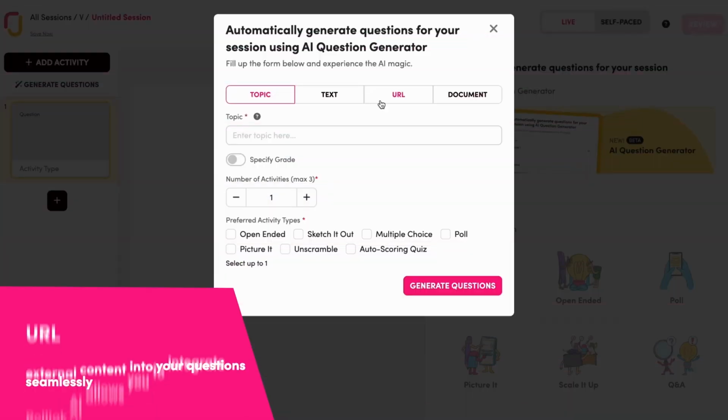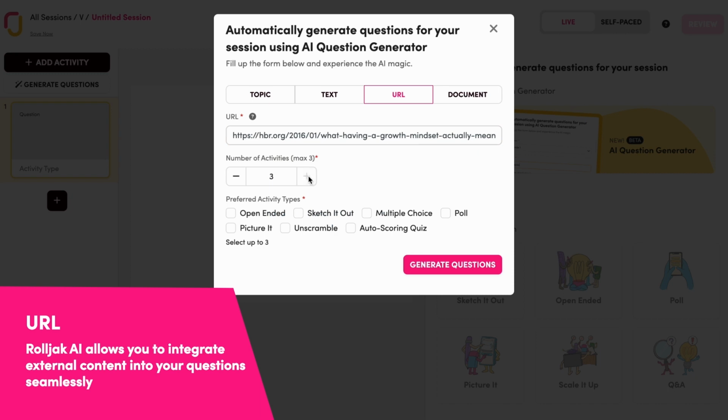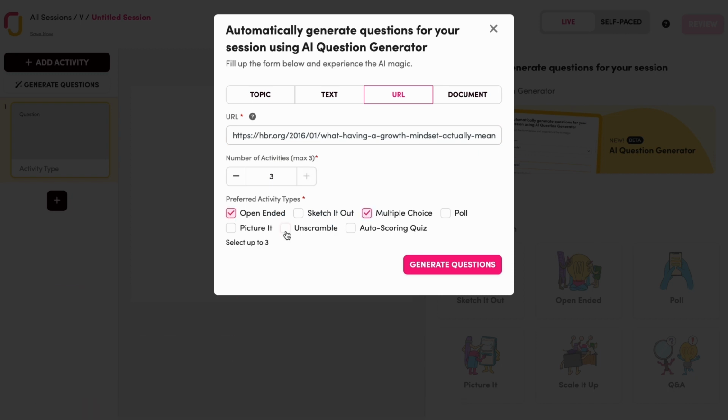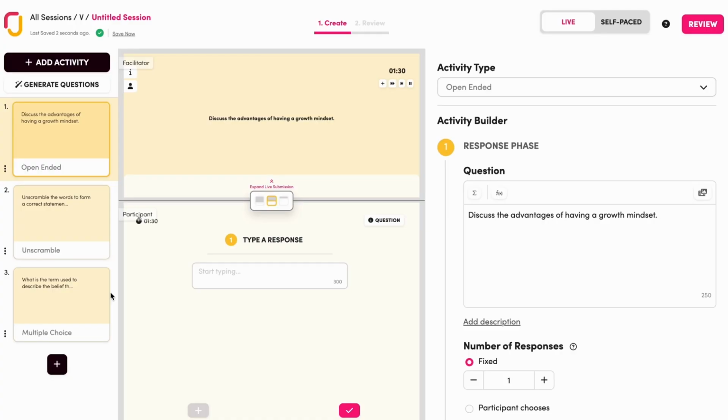If you have valuable resources online, use the URL feature to integrate external content into your questions seamlessly. It's a great way to bring real-world examples and external knowledge into your training.